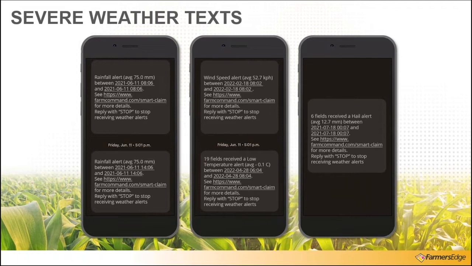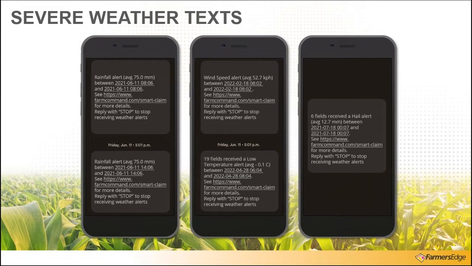We have our wind speed alert showing 52 kilometers per hour on that day in the middle. And on the bottom in the middle, we have 19 fields received a low temperature alert, so a frost warning at the end of April this year. On the right-hand side, we have 6 fields received a hail alert between a date in July last year.